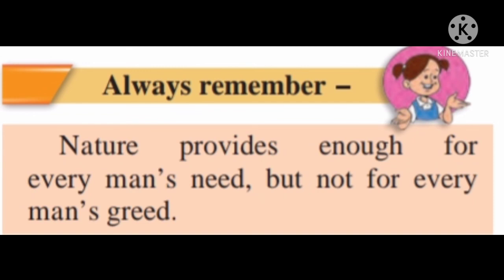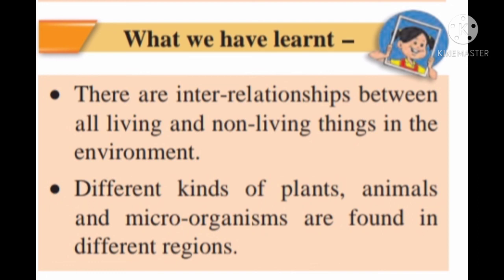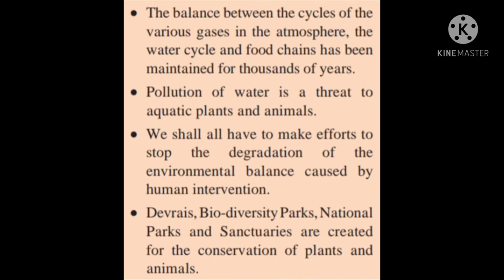Okay, my dear students, always remember, nature provides enough for every man's need, but not for every man's greed. What we have learned from this lesson: there are interrelationships between all living and non living things in the environment. Point 2: different kinds of plants, animals, and microorganisms are found in different regions. Point number 3: the balance between the cycles of the various gases in the atmosphere, the water cycle, and food chains has been maintained for thousands of years.